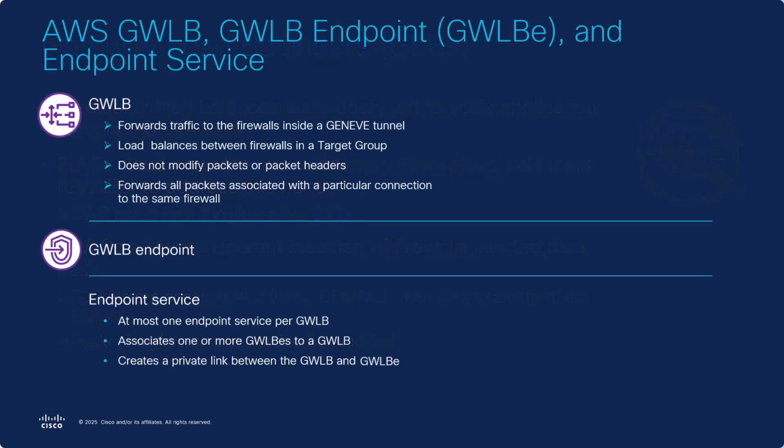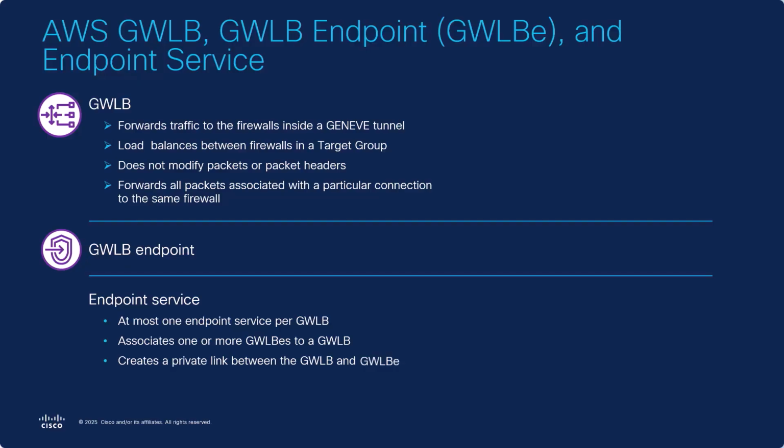Gateway load balancer architecture consists of the gateway load balancer itself. This is similar to a network load balancer in that it has a front end, a back end, and health probes to identify healthy or unhealthy back end members. It also consists of a gateway load balancer endpoint. This endpoint is dropped into the packet path and it intercepts the packets and sends them to the gateway load balancer through a private link.